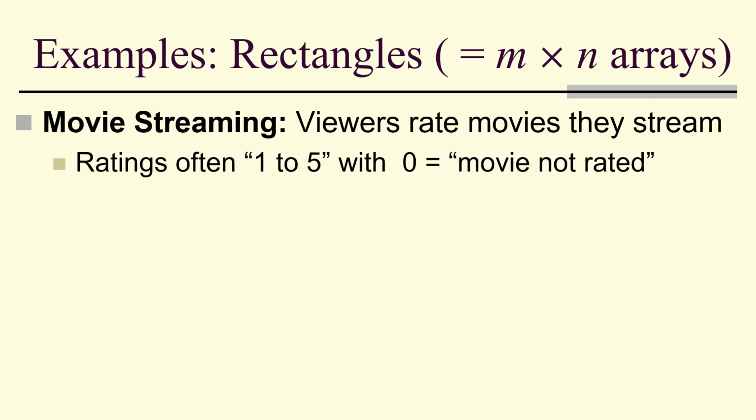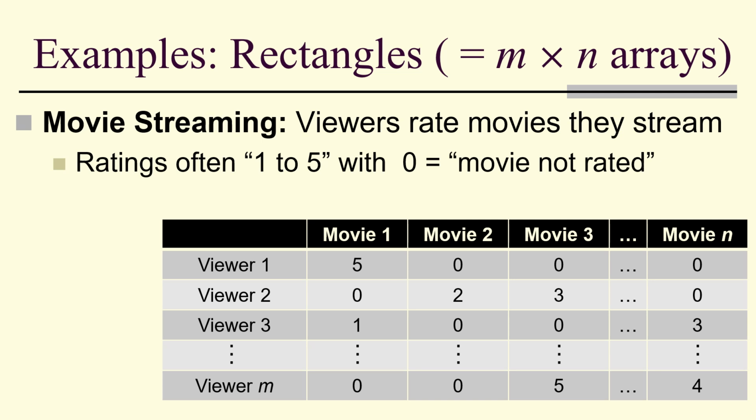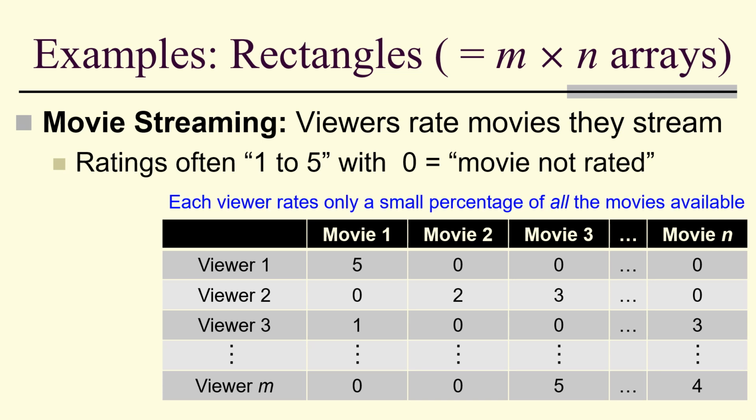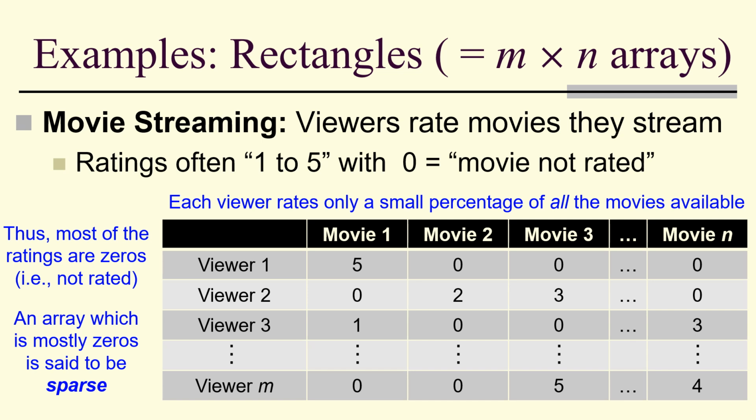So, movie streaming. Viewers rate movies they stream. Ratings are often 1 to 5. 0 means the movie is not rated. Well, this is again a rectangular array. Each viewer, however, rates only a small percentage of all the movies available. So most of the ratings are zeros. An array which is mostly zeros is said to be sparse. So it's a rectangle, but unlike the previous data set, this is a sparse data set.